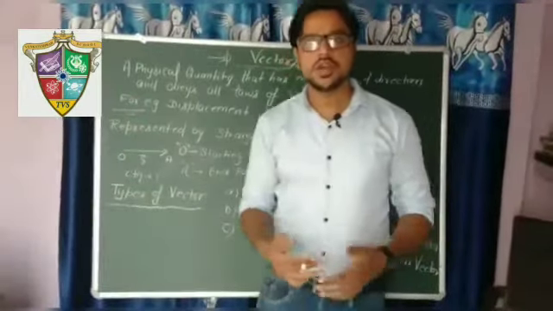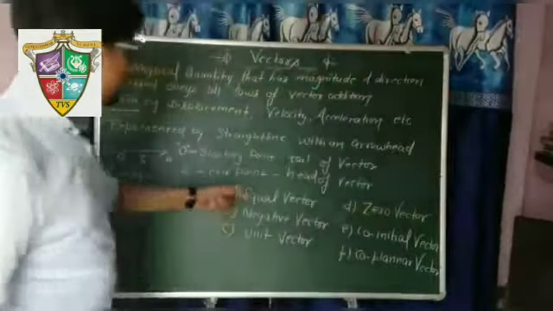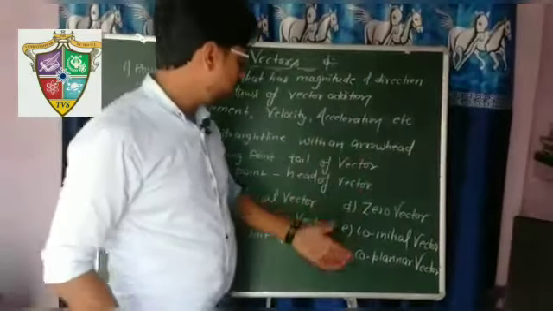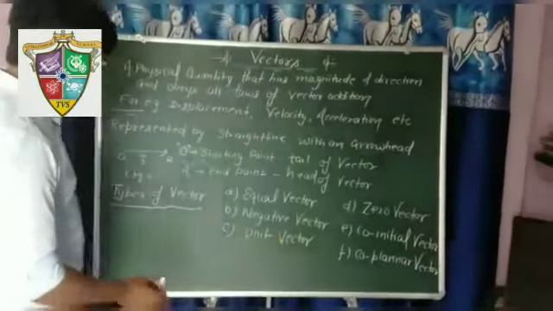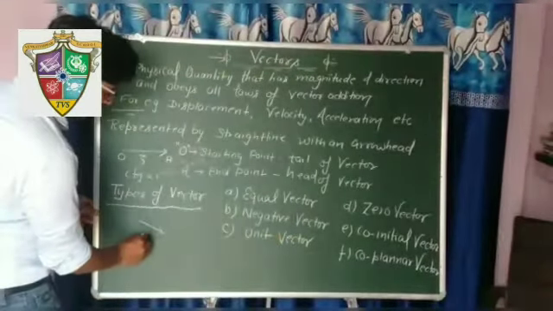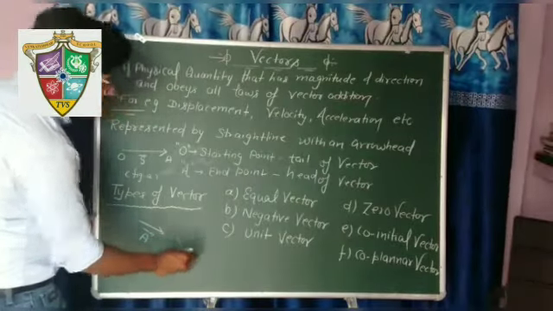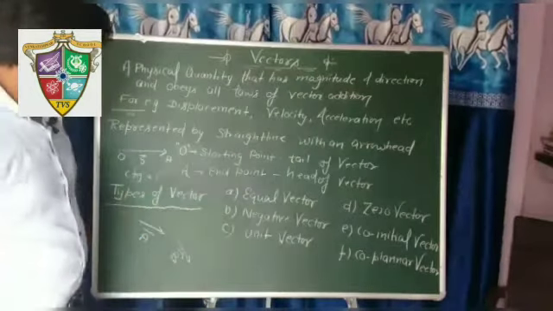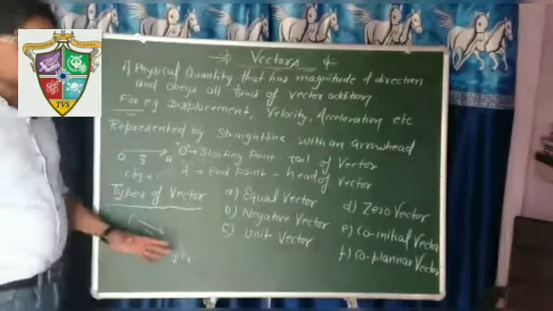If we talk about types of vectors, there are many types of vectors like equal vectors, negative vectors, unit vector, zero vector, co-initial vector and coplanar vector. How can we say two vectors are equal? If vectors have equal magnitude and equal direction, in the same direction, then they are said to be equal vectors.